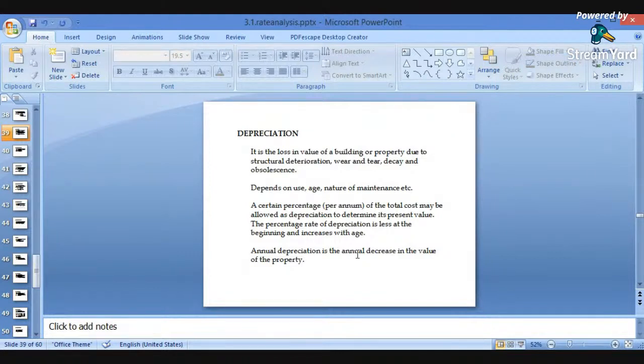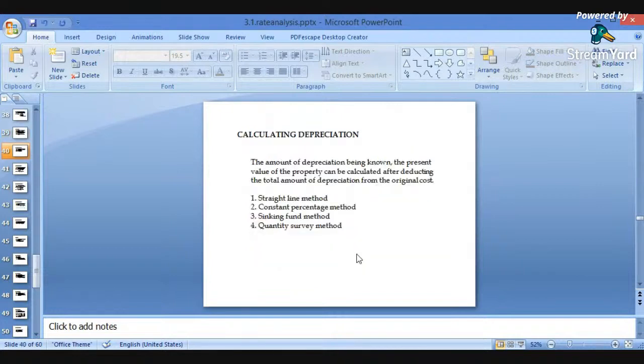It will be dependent on the age of the structures. As the age of the structure increases, the depreciation cost will increase. How to calculate the depreciation cost? The amount of depreciation being known, the present value of the property can be calculated after deducting the total amount of depreciation from the original cost.